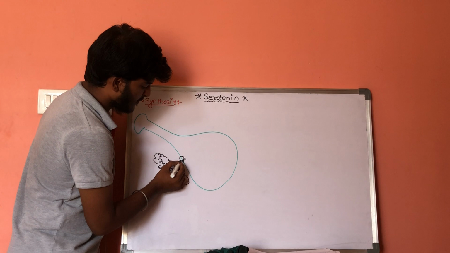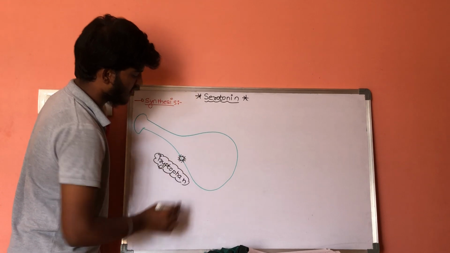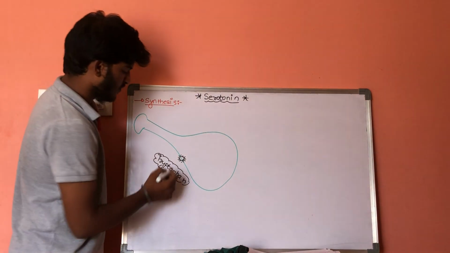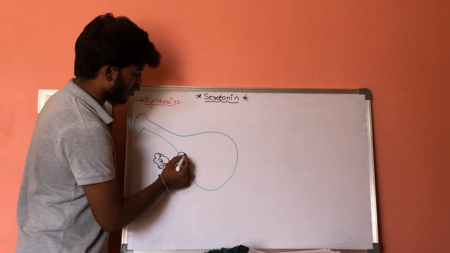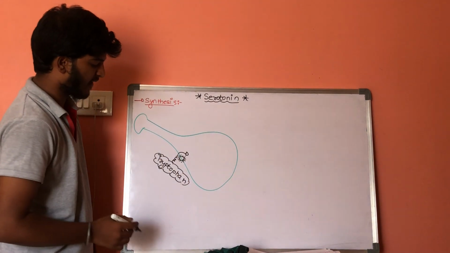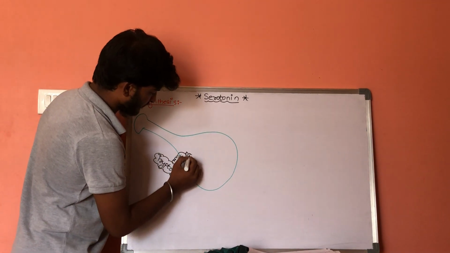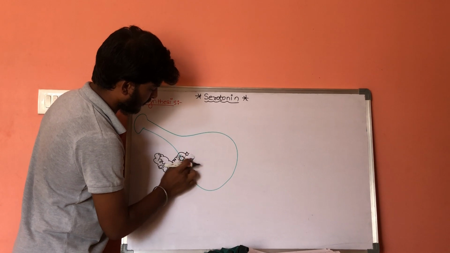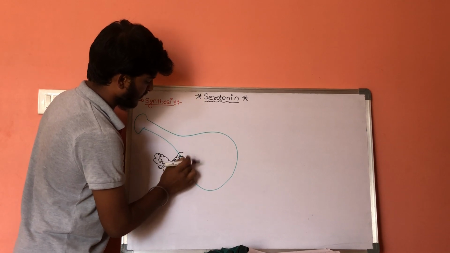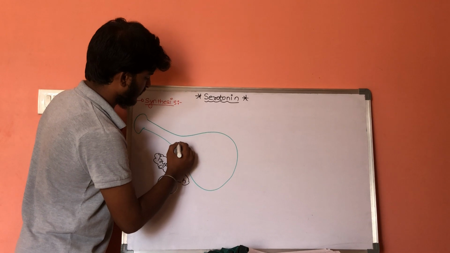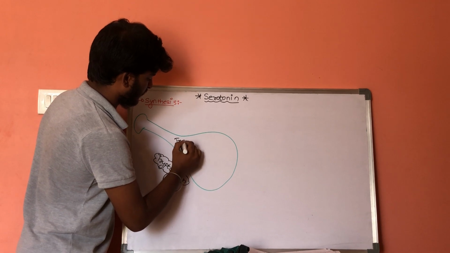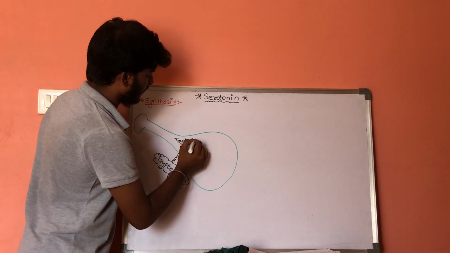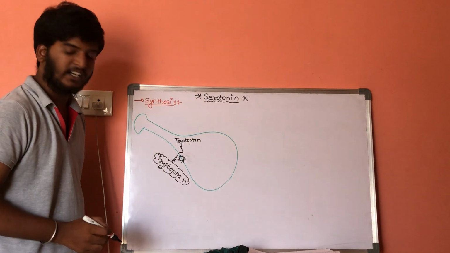There are special transporters present on the surface of this neuron. With the help of these transporters, this tryptophan will enter inside.